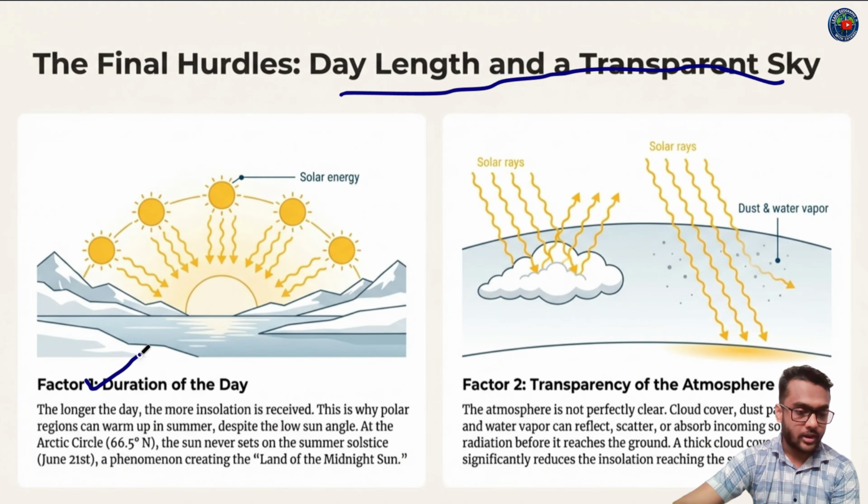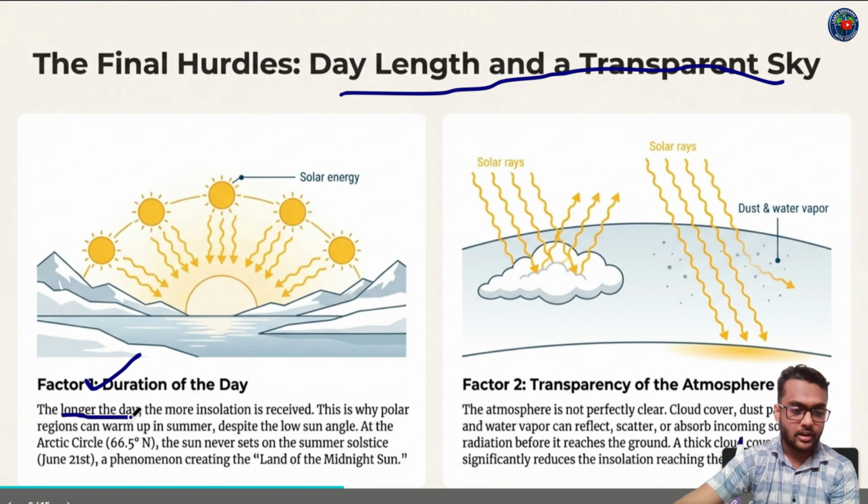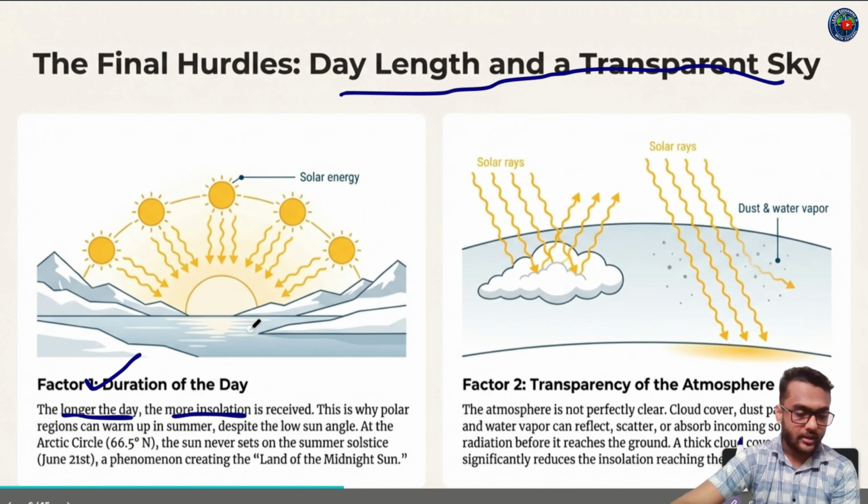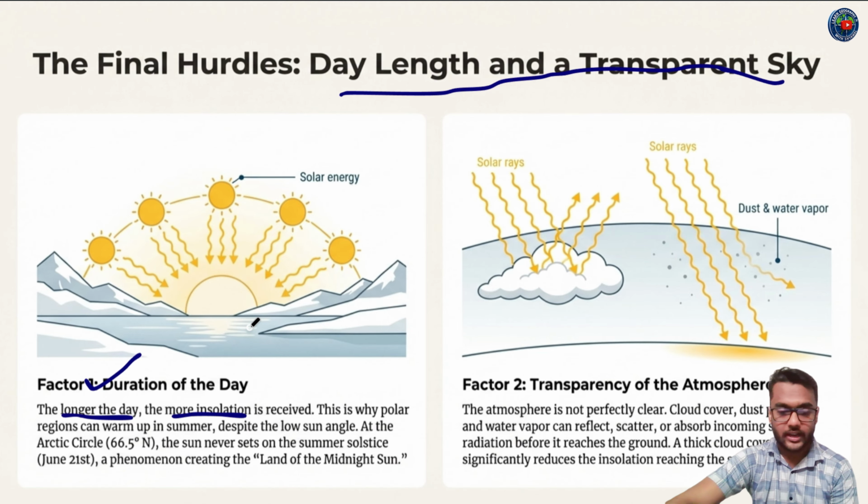Factor 1, duration of the day. The longer the day, the more insolation received. If the day is long, then it receives more insolation. This is why polar regions can warm up in summer despite the low sun angle. At the Arctic Circle, 66.5 degrees north, the sun never sets on the summer solstice, June 21st, a phenomenon creating the land of the midnight sun.